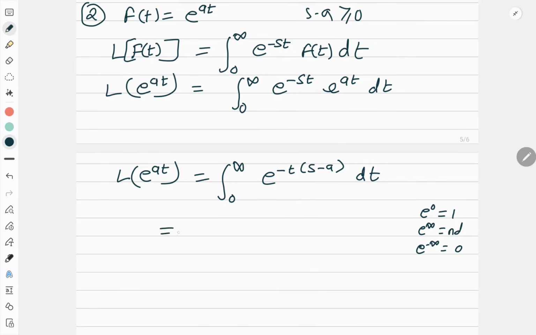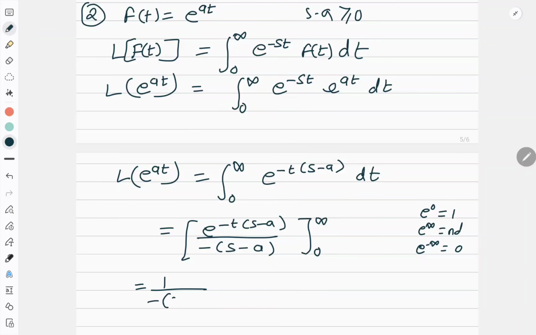So integrate it. It is e to the power minus t (s minus a) upon minus (s minus a), limits 0 to infinity. Now 1 upon minus (s minus a) is constant, take it out. When I put the limit infinity, I'll get e to the power minus infinity minus e to the power 0.